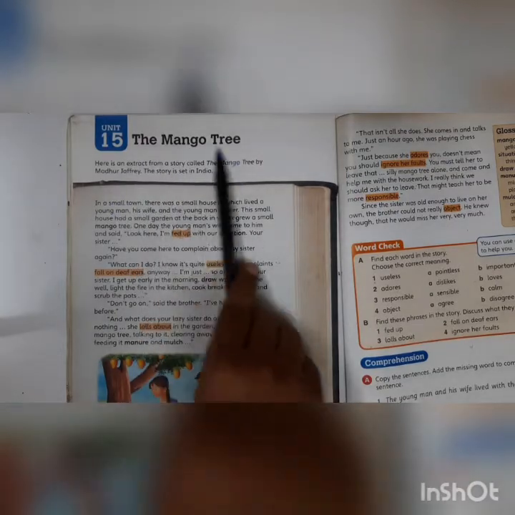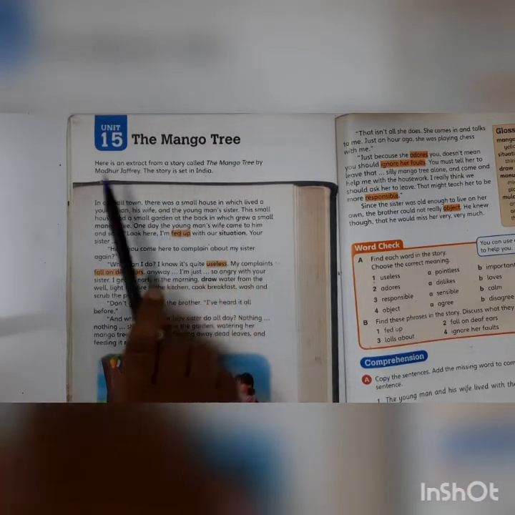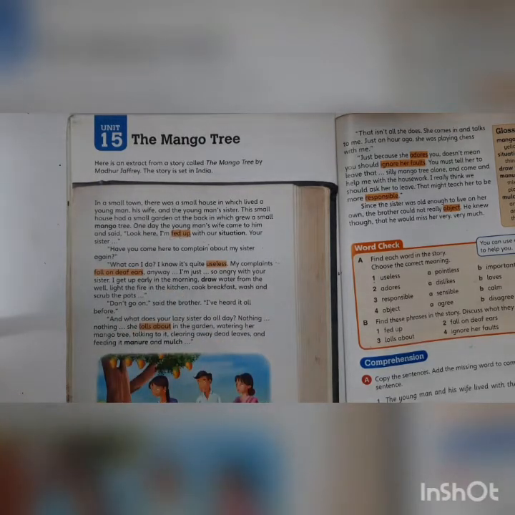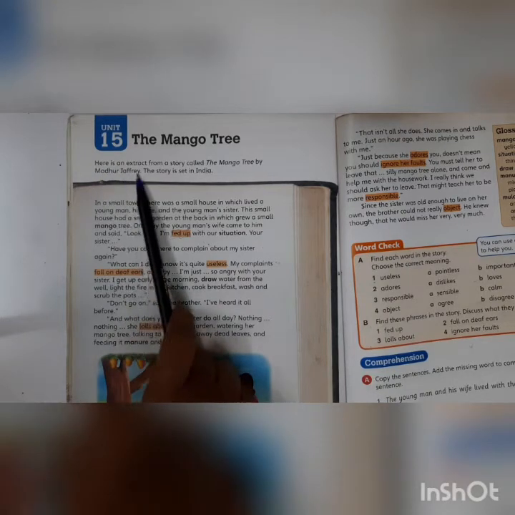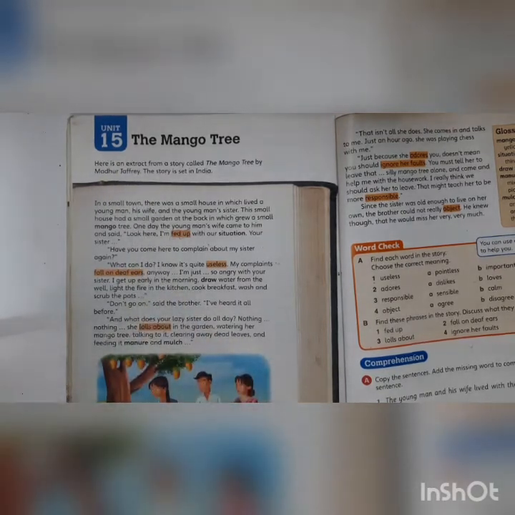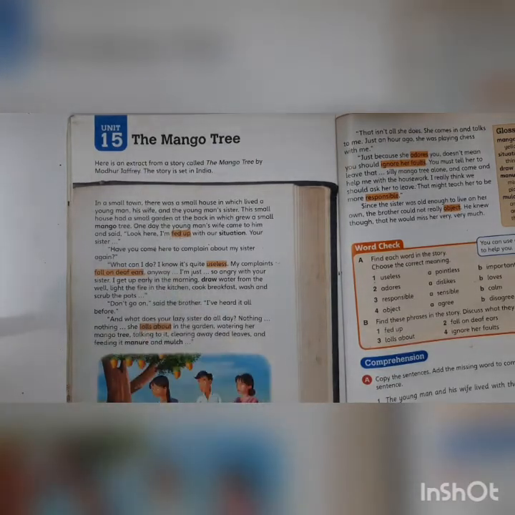Now, children, this story is set in India, okay, and it is written by Madhur Jeffrey. Now, children, I want you to find out more about this author. You could go to the net and find out about this author. Now, children, what is this? What's the meaning of extract? Here is an extract. Extract is taken from a book or a piece of writing. It is a small part, okay, which is printed and published separately. That's the meaning of extract. So let's begin with the story.